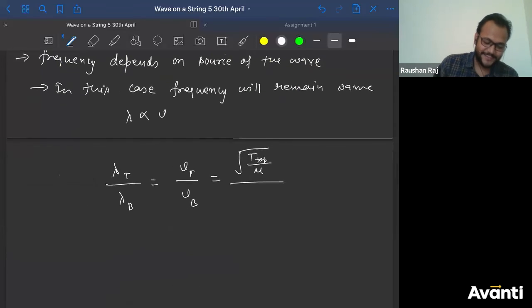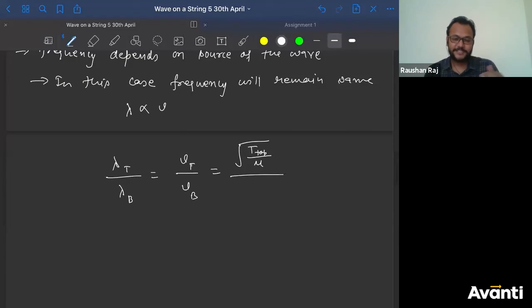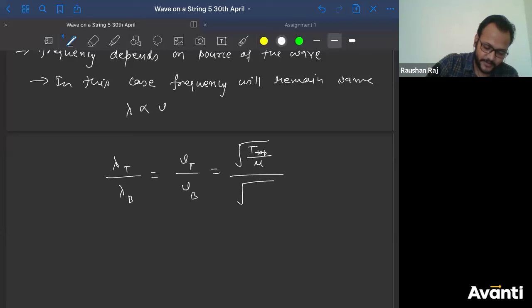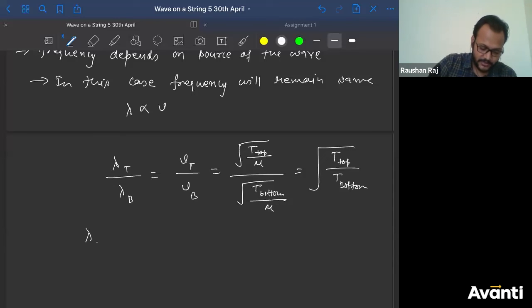Square root of V top, velocity at the top, divided by velocity at the bottom. What will velocity at the bottom be? Tension at the bottom divided by mu. Mu will get cancelled. Mu is the same throughout. So we have to find the ratio of tension at the top point divided by tension at the bottom point. What is the tension at the topmost point?